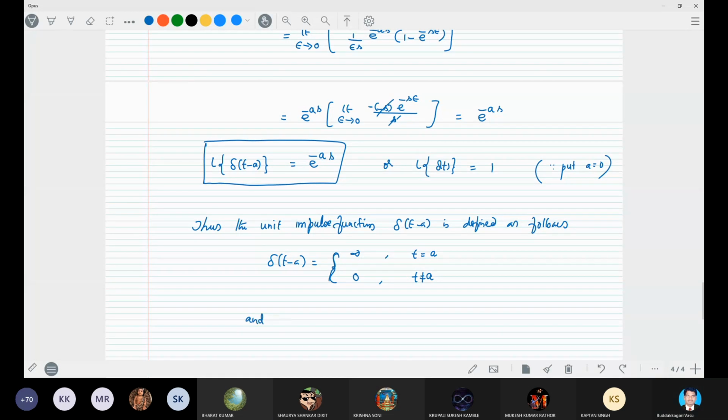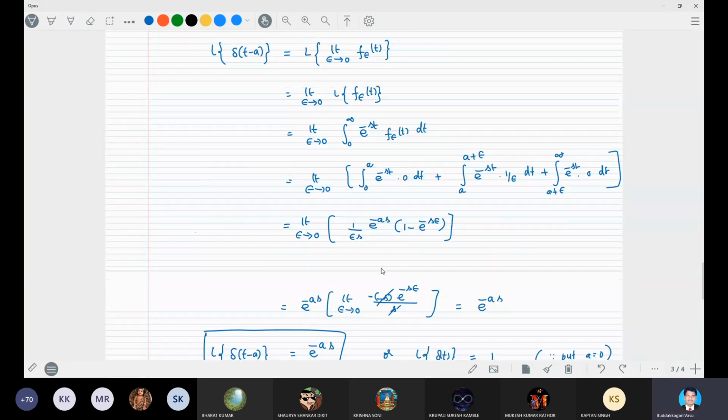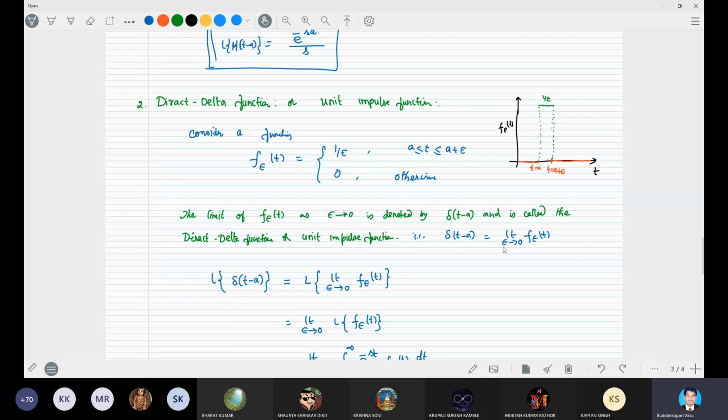That means epsilon tends to 0. Delta t minus a is equal to limit epsilon tends to 0 of f epsilon of t.